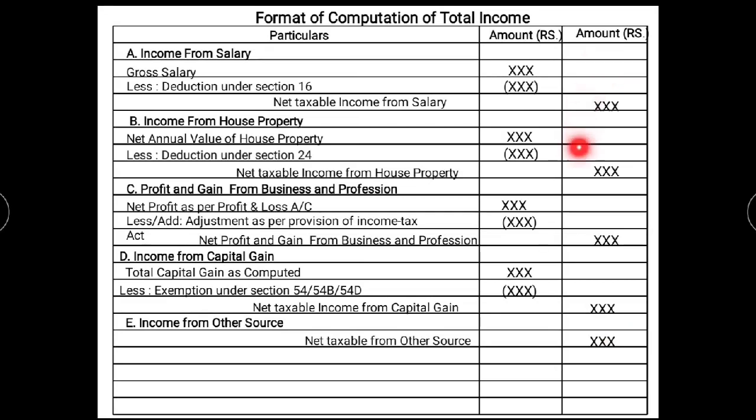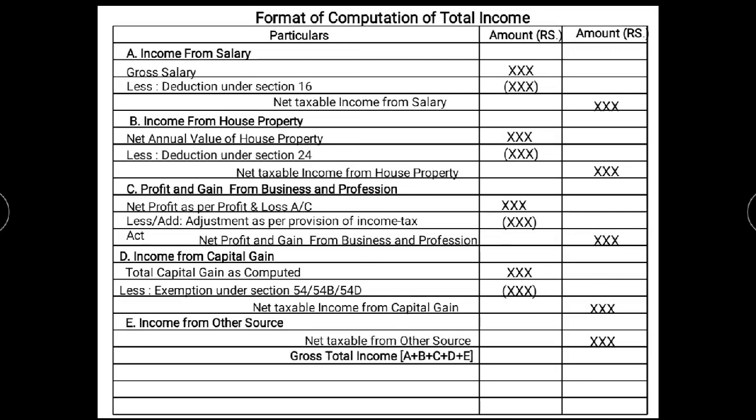It means that in the outer column we write only the 5 amounts we get from the 5 heads of income. Clear? Till now I think everyone is clear.